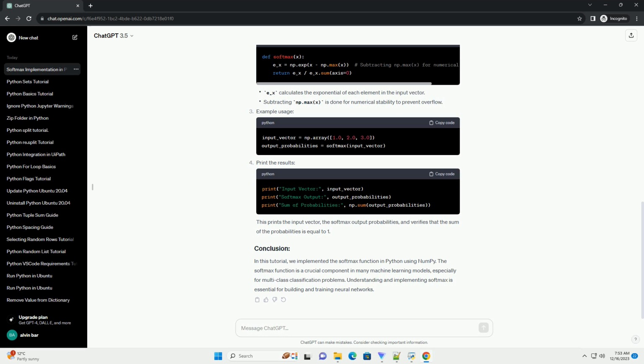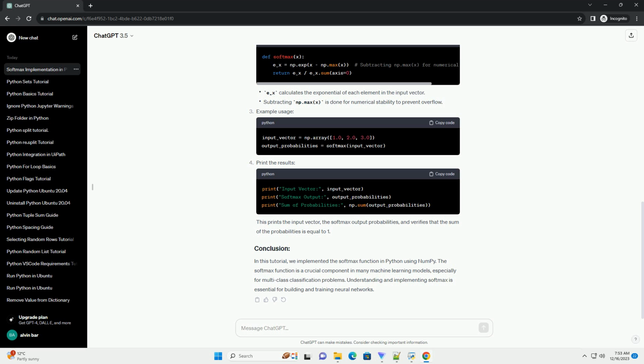Let's implement the Softmax function in Python. Import the necessary library. Define the Softmax function. Example usage. Print the results. This prints the input vector, the Softmax output probabilities, and verifies that the sum of the probabilities is equal to 1.